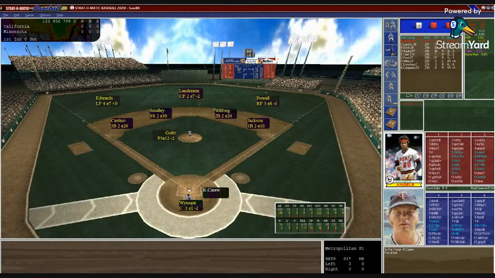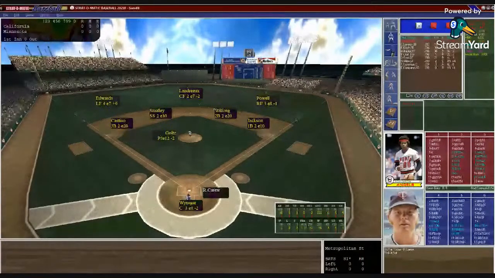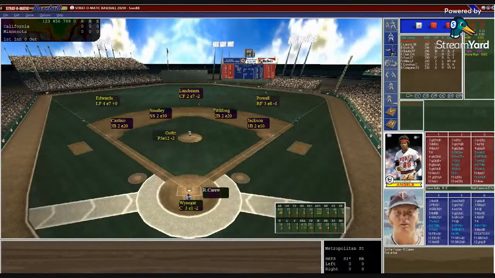Let's give you some totals that you can look at. Minnesota is first in the AL in hitting at .302. The Angels are fourth at .285. The AL hits .269 respectively. The Minnesota Twins are 8th in the league in ERA at 3.99, while the California Angels are 6th at 3.32.